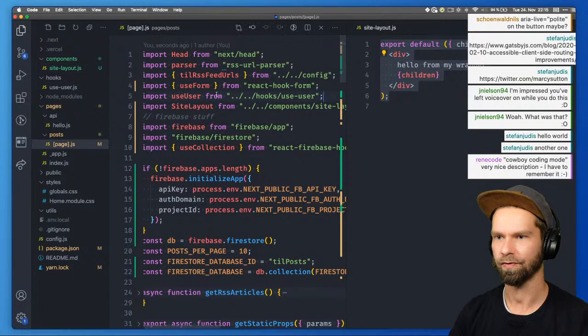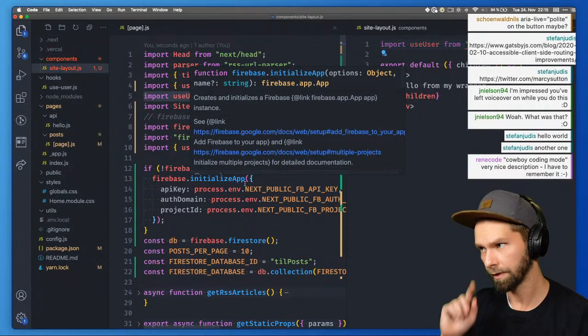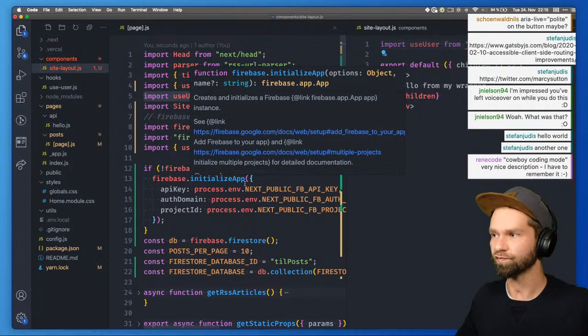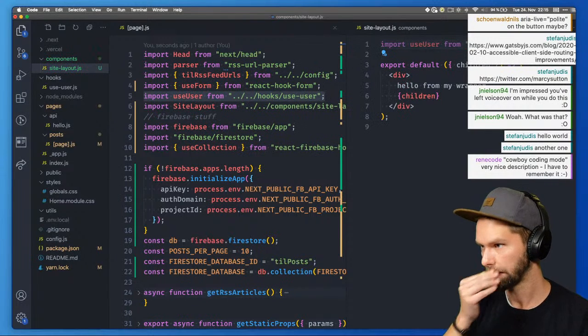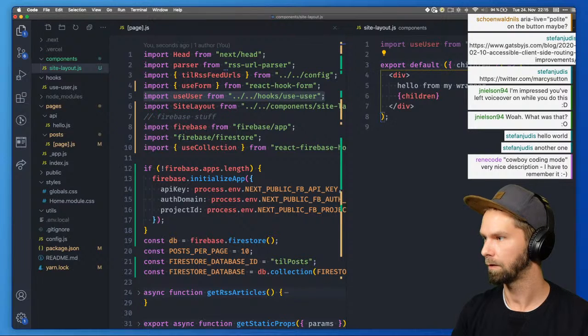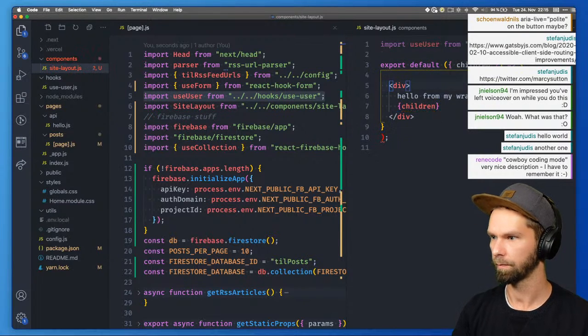So what we want to do here now is import this hook, and then we can build up a header that includes login, logout and stuff. So let's bring in use user, and now we need a bag of functions here. So let's bring this one back in, return something like that.